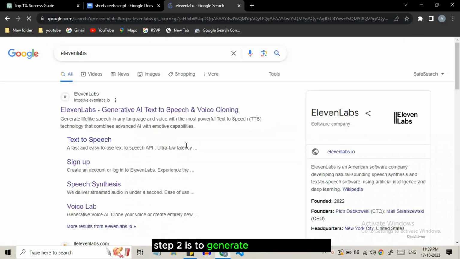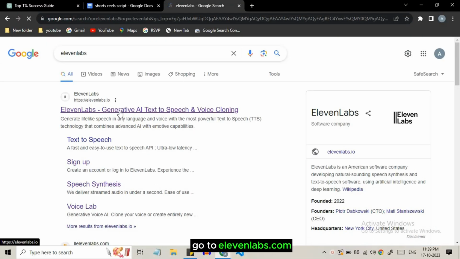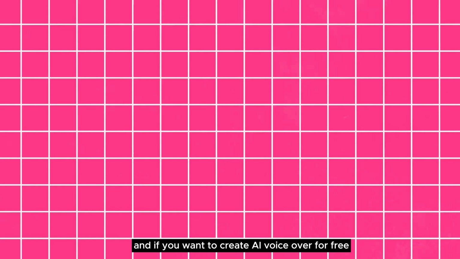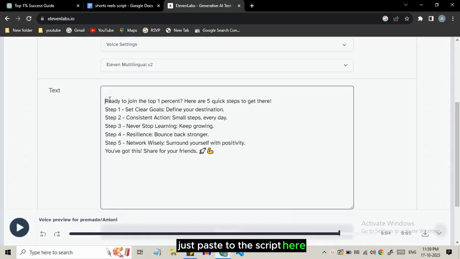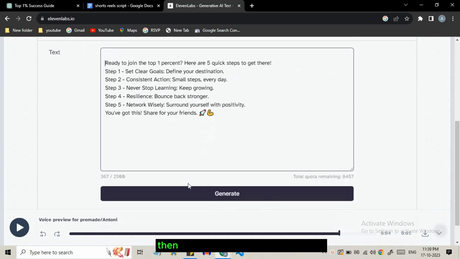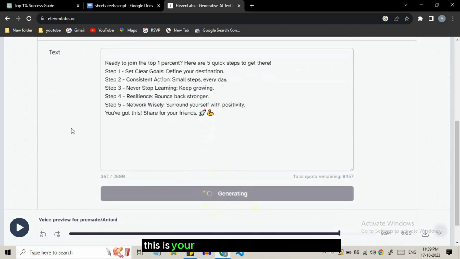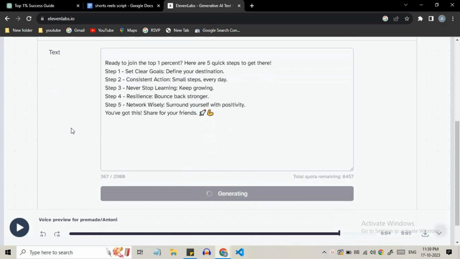Step 2 is to generate the AI voiceover. Go to 11labs.com, and if you want to create an AI voiceover for free, then watch this video. Just paste your script here, choose deep voice character, then simply click on generate button. This is our sample AI generated voiceover.